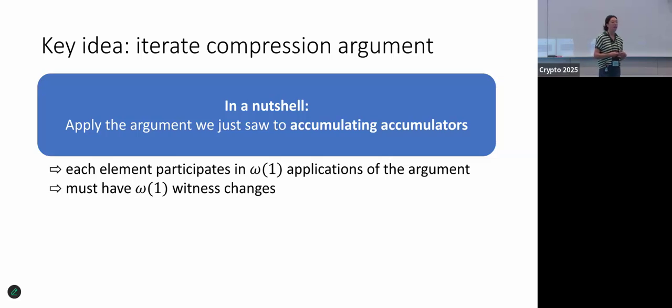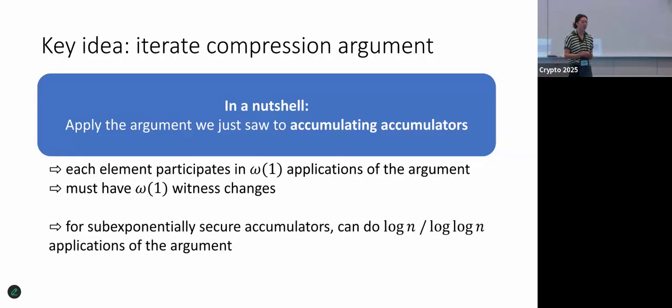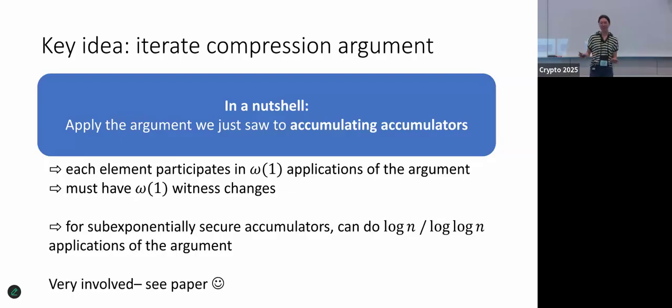But in applying this argument, there is a blow up in the complexity, and we start to come up against the soundness bounds. The reason why we get a stronger bound when we have sub-exponential security is it lets us do more applications of this argument before we run up against the soundness bound. So that's very high level, but that's the idea of how we can boost the argument. For the full details, I encourage you to see the paper.